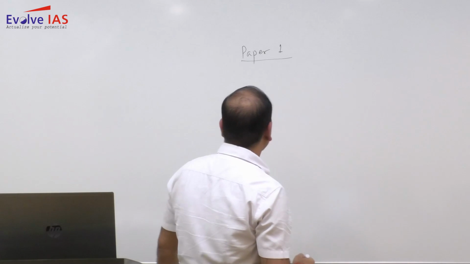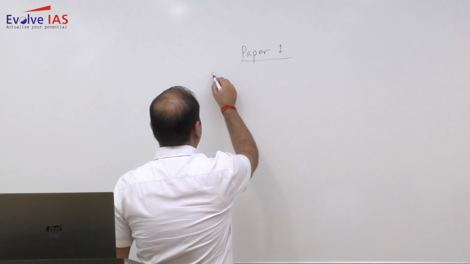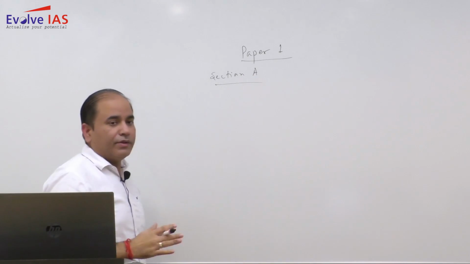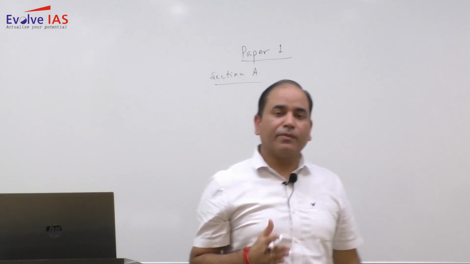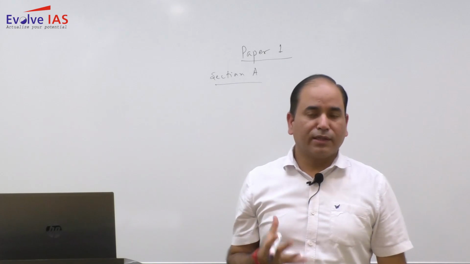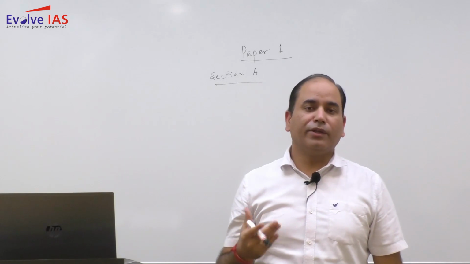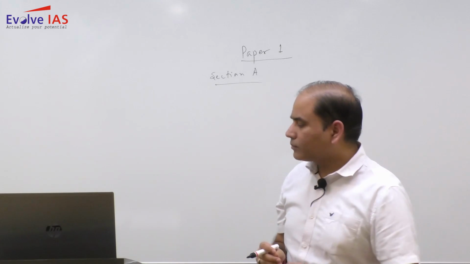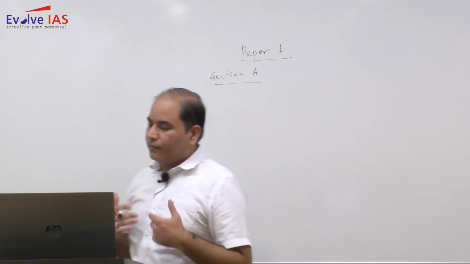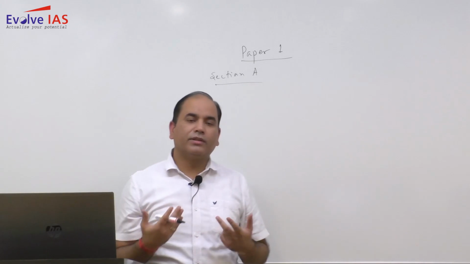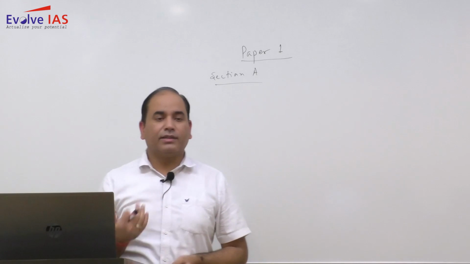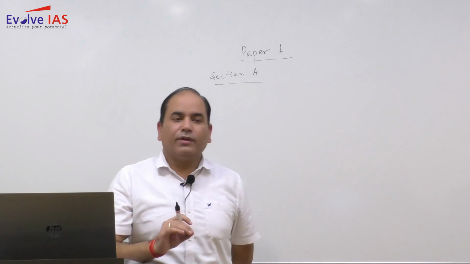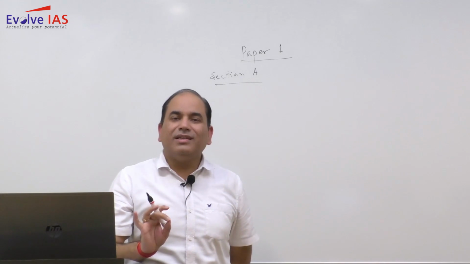As far as paper 1 is concerned, most of you must know the questions are divided into two sections, section A and section B. This year also, in paper 1, both the sections are directly associated with the units. So according to the syllabus, the questions are being asked. Now, if you just have a glance at the paper, it appears that the geography optional happens to be easy this year.